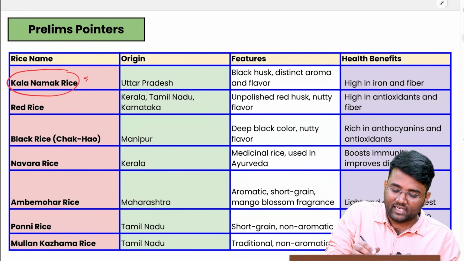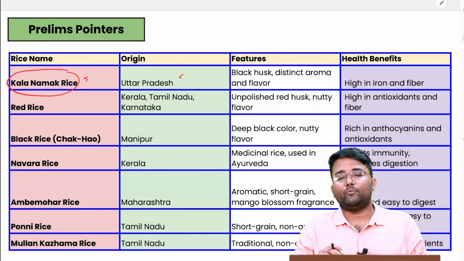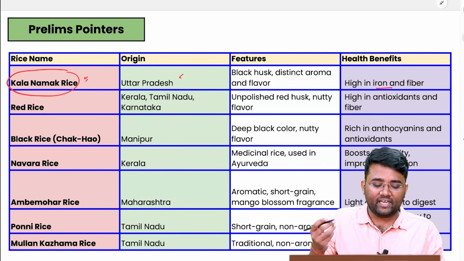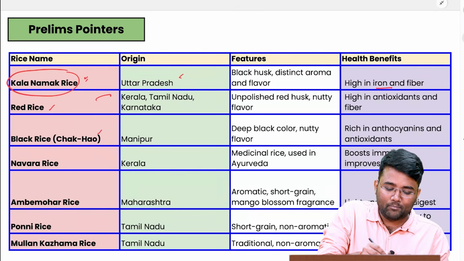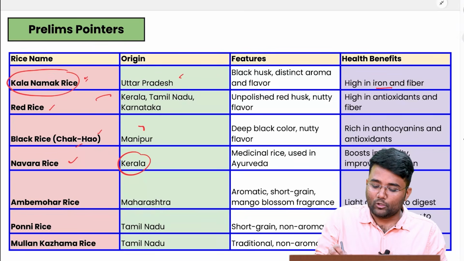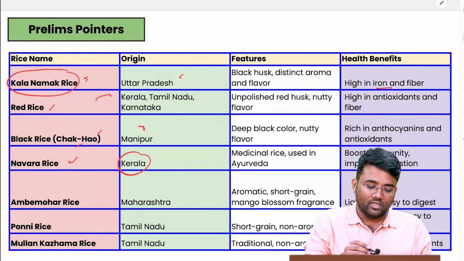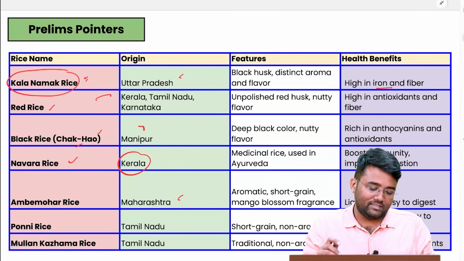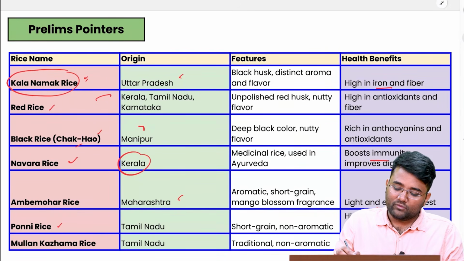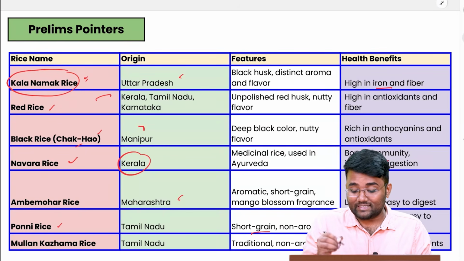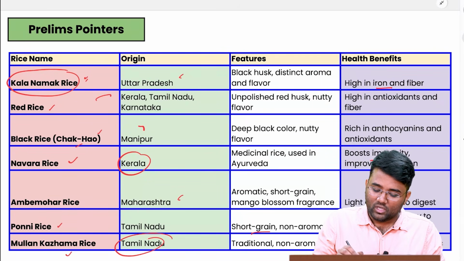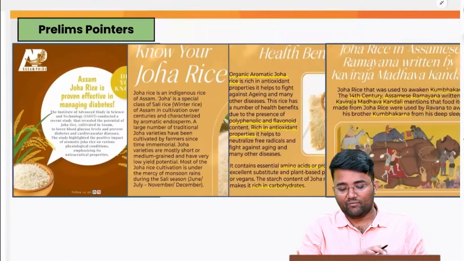For example, Kala Namak rice, which is majorly produced in Siddharthnagar district of Uttar Pradesh, and this is rich in iron and fiber. Similarly, red rice in Kerala, black rice in Manipur, chakho that we were discussing, and Navara rice in Kerala that also boosts immunity and improves digestion. Then Ambe Mohar rice in Maharashtra, that is light and easy to digest. Then we have the ponni rice, which is short grain, non-aromatic, high in energy and easy to cook. Then we have Mulan Kajma rice in Tamil Nadu, that is traditional, non-aromatic, and high in fiber and nutrients.